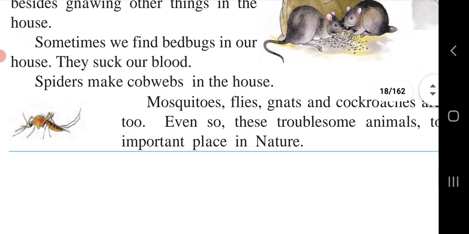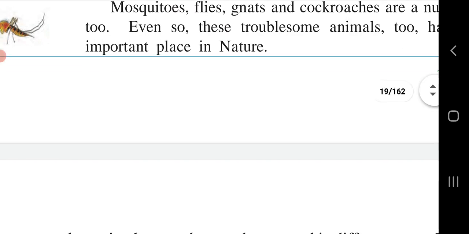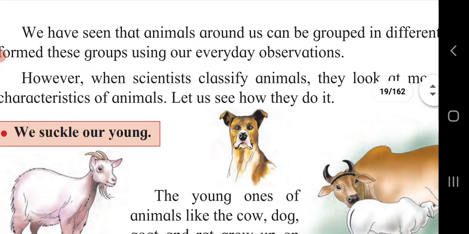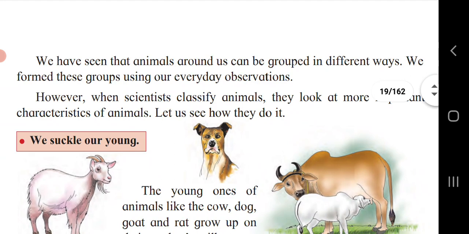So some animals we keep with us, we love them, but some animals we don't want, and still they stay in our house. But according to our environment, they are important for our nature, because all living things are dependent on each other.